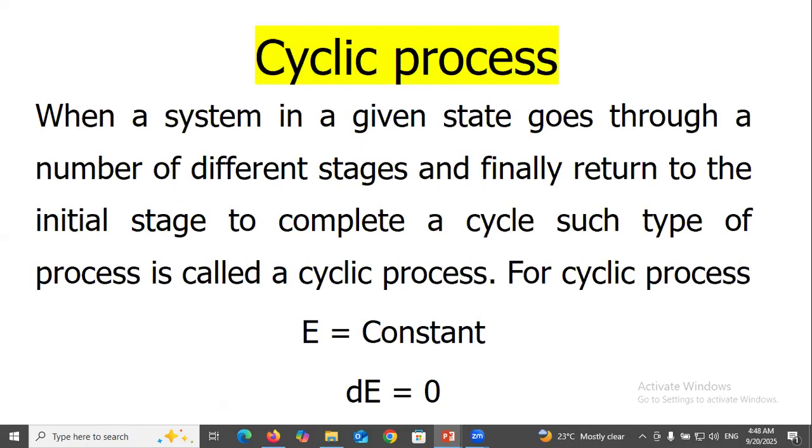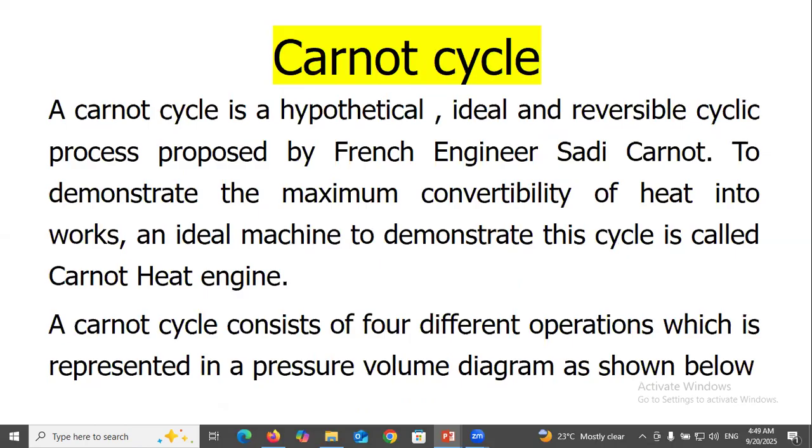Cyclic process: when a system in a given state goes through a number of different states and finally returns to the initial state to complete a cycle, such a process is called a cyclic process. For a cyclic process, delta S equals 0. The Carnot cycle is a hypothetical, ideal, and reversible cyclic process proposed by French engineer Sadi Carnot to demonstrate the maximum convertibility of heat into work. An ideal machine to demonstrate this cycle is called a Carnot heat engine.